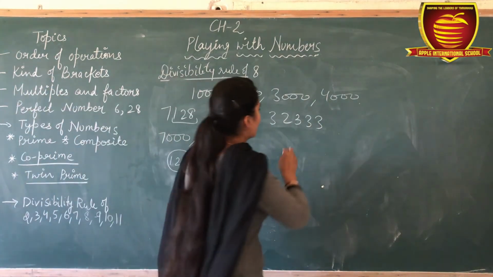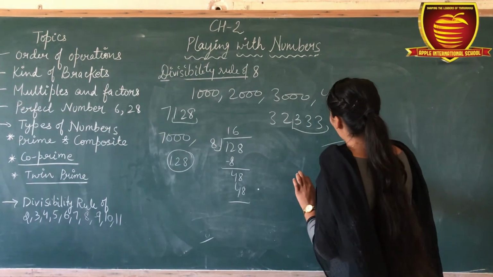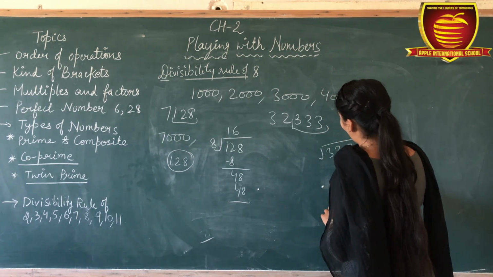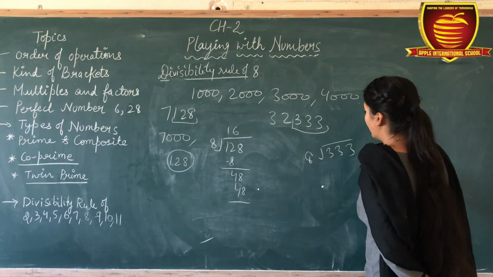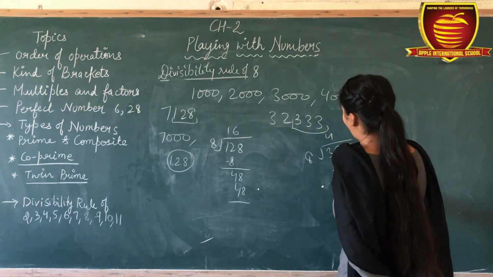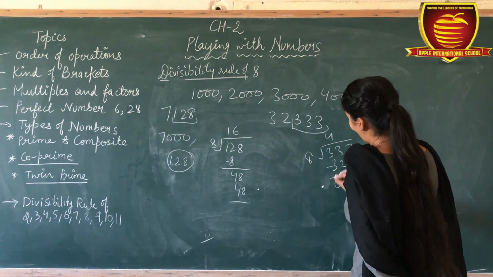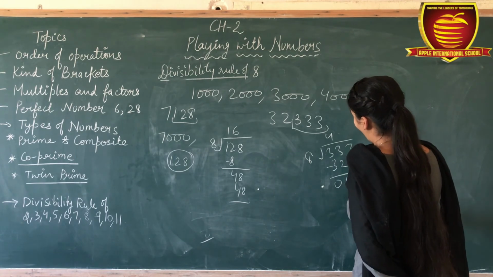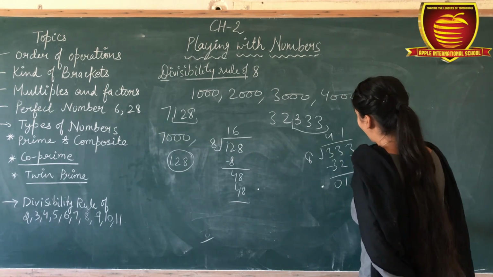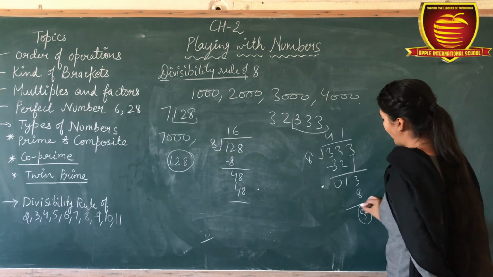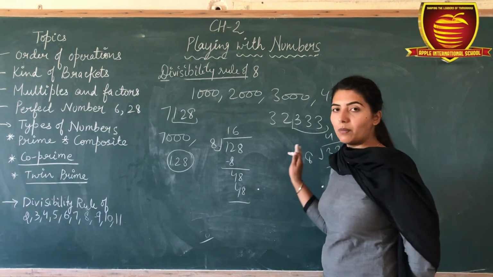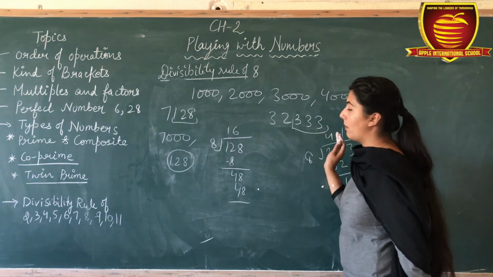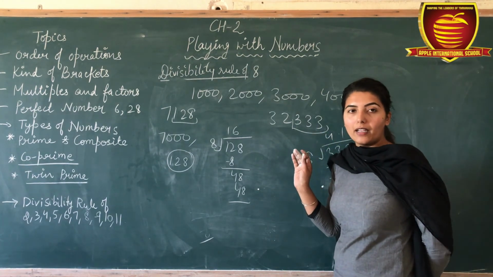Now check for this last 3 digits, 333. 8 5s are 40. 8 4s are 32. Remainder 13. 8 1s are 8, but here the last remainder is 5. Okay, means last 3 digits are not divisible by 8. It means the whole number is not divisible by 8.